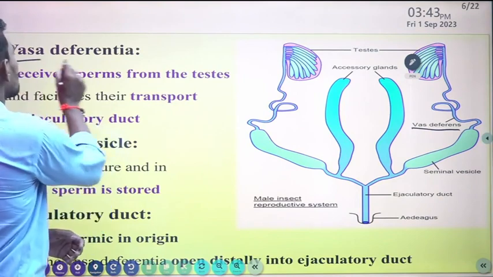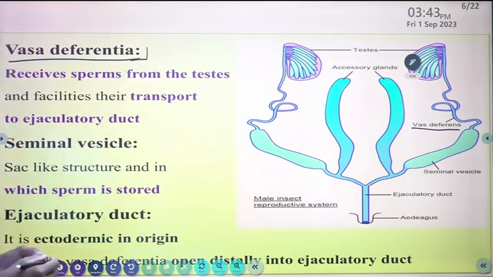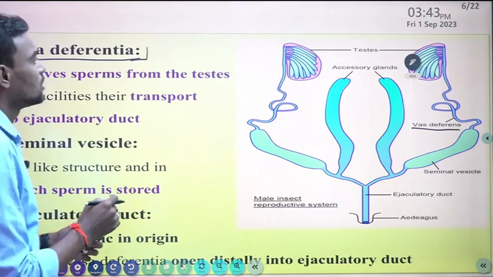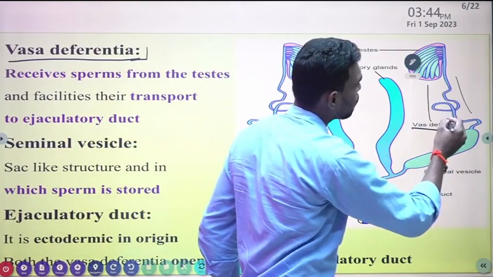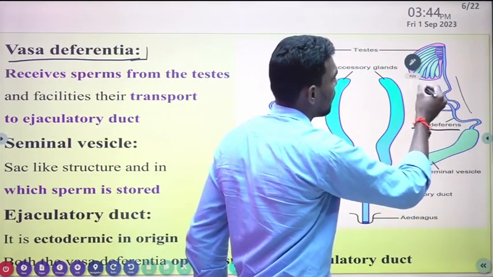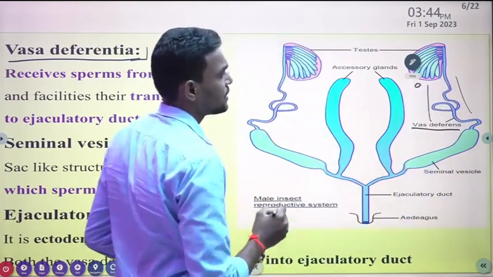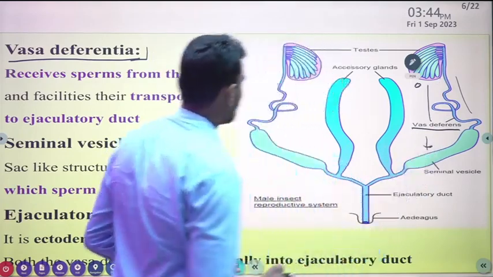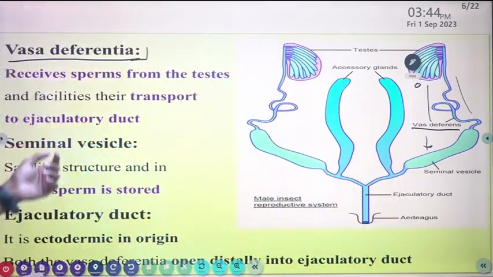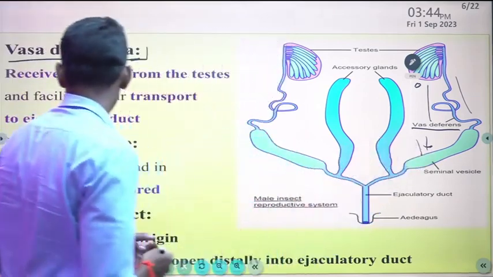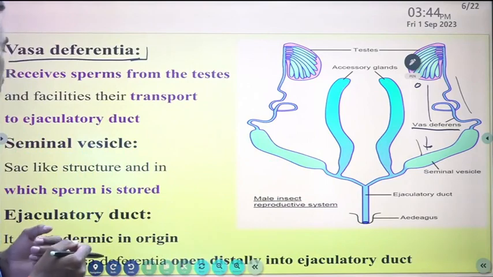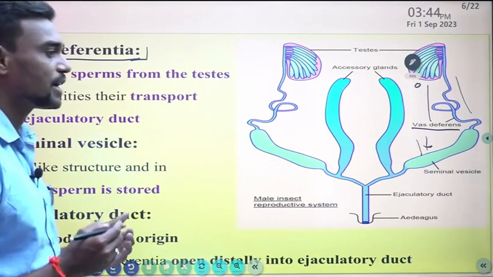So the vasa deferentia have the main function of receiving the sperm from the testis. This is a vas deferens, a tube-like structure. It receives the sperm from the testis and transfers it to the seminal vesicle or ejaculatory duct. The seminal vesicle is a sac-like structure next to the vasa deferentia, where storage of sperm takes place.